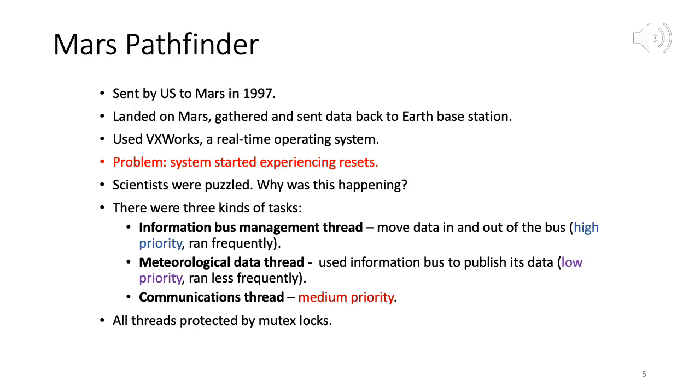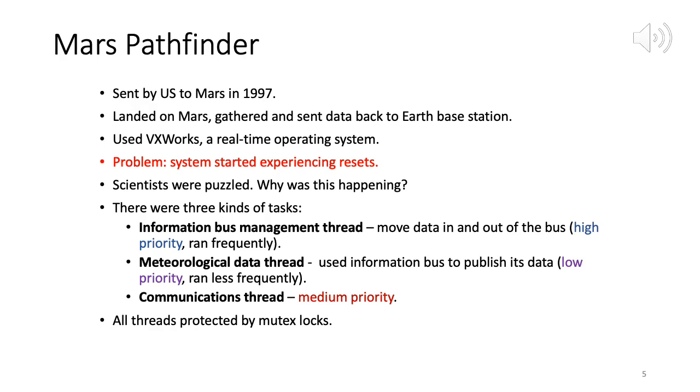Okay, now I am on slide number 5, and now we will discuss an example of how this priority inversion phenomenon caused a problem with a space satellite. So this is about Mars Pathfinder, right? Mars Pathfinder. So this was sent to Mars by the US, by NASA, in 1997.